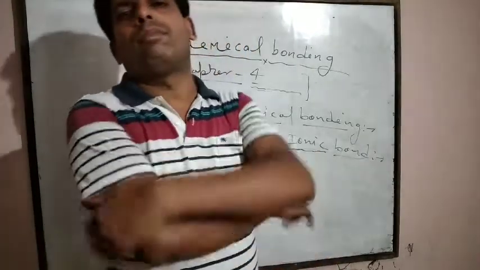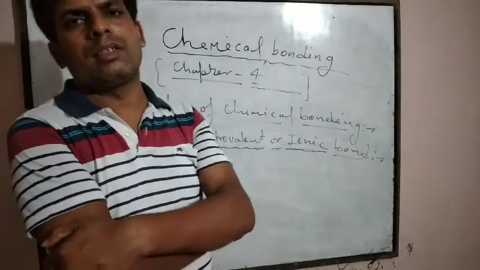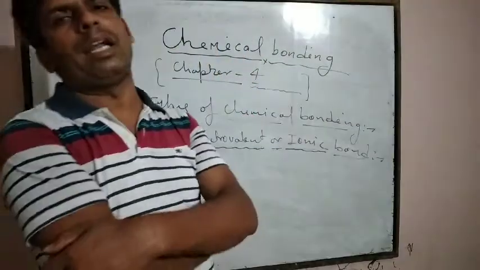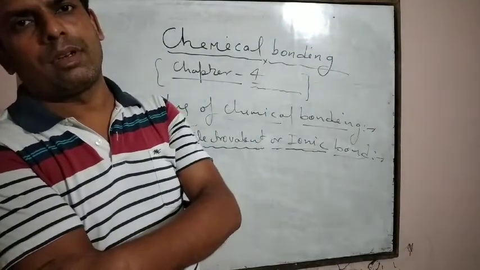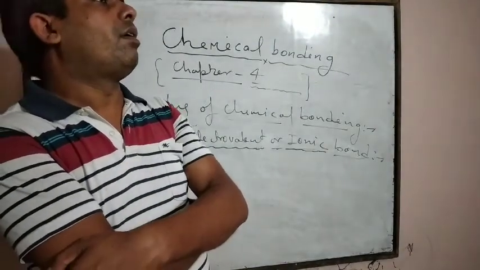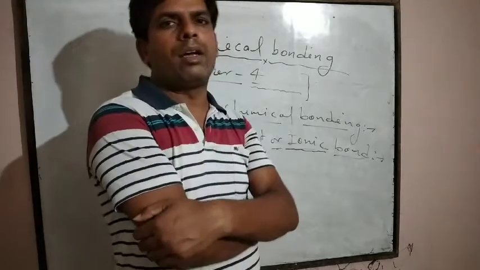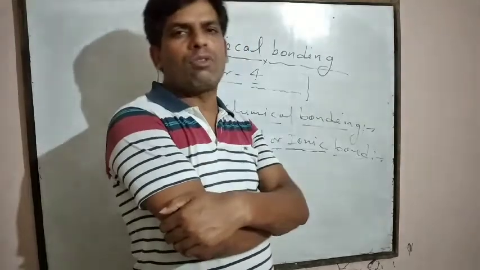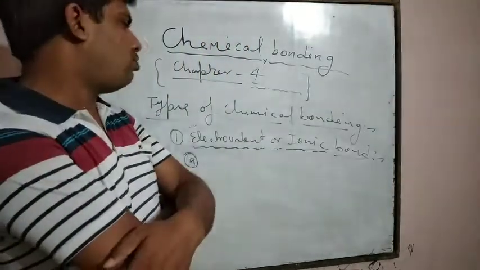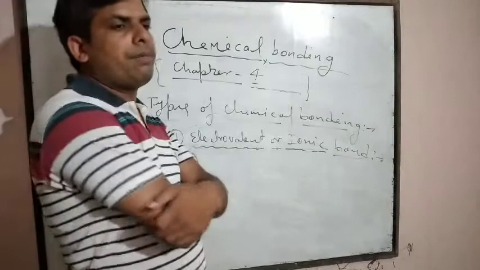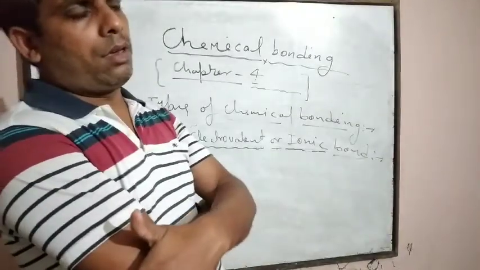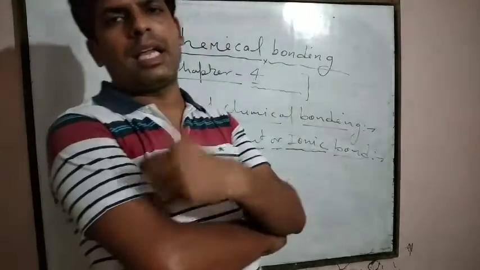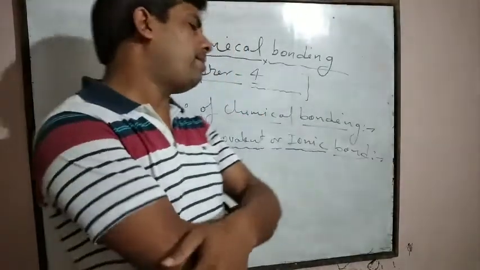One atom has less electronegativity, whereas another atom has high electronegativity. One atom has a tendency to lose electrons and another atom has a tendency to gain electrons.